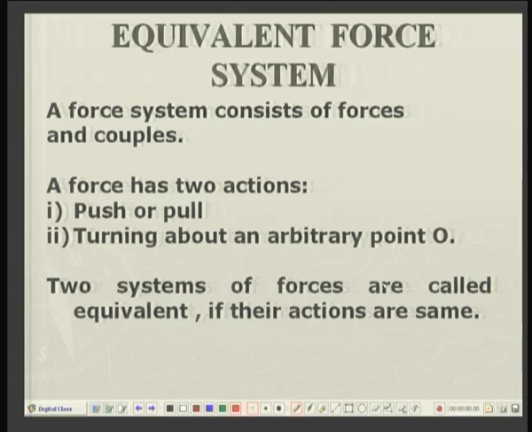Now, systems of forces means forces consisting of individual forces or couples. Two systems of forces are equivalent if their actions are the same, that is, they have the same push and pull effect as well as the turning effect.